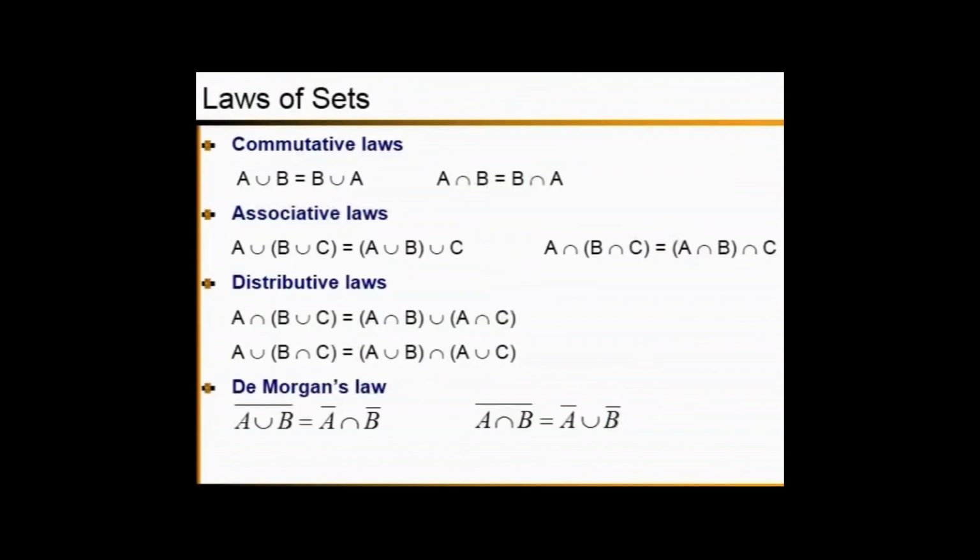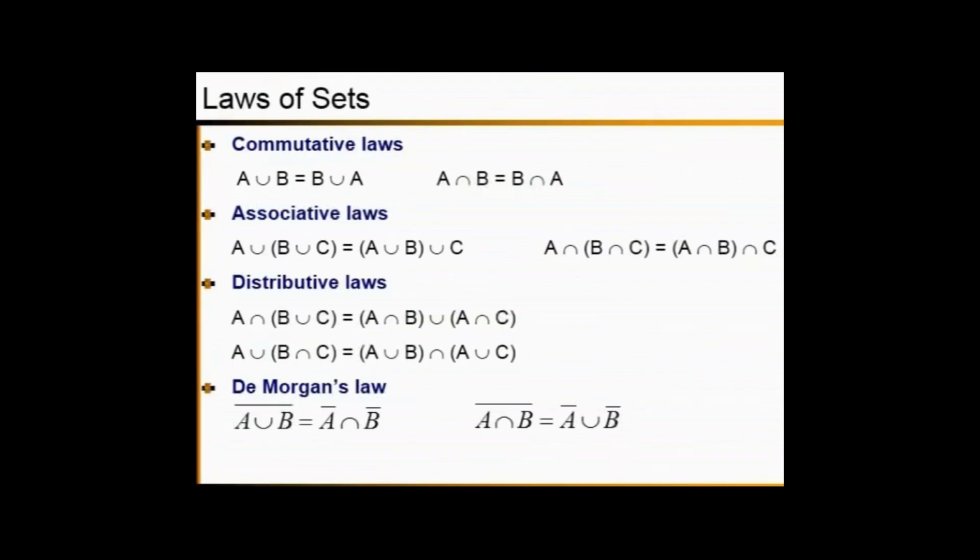Now let's learn about laws of sets. Under the laws of sets, the first law is called the commutative law. The commutative law says if you have A union B, then you will get the same result from B union A. That is the same for the intersection as well. If you have A intersection B, then you can write the same thing as B intersection A. So that's what the commutative law says.